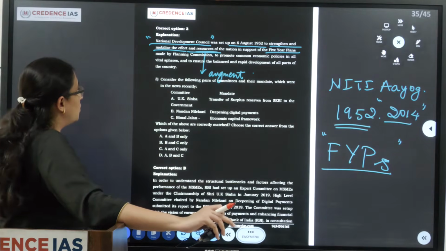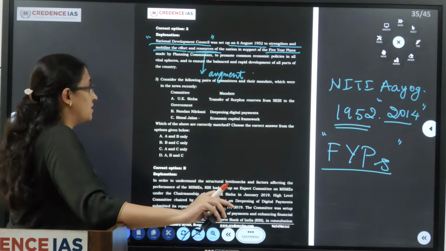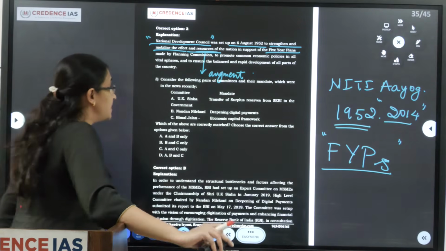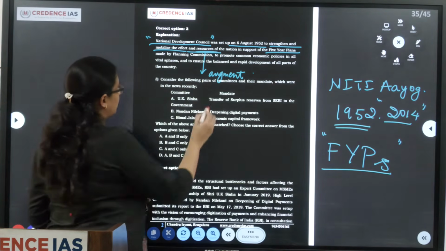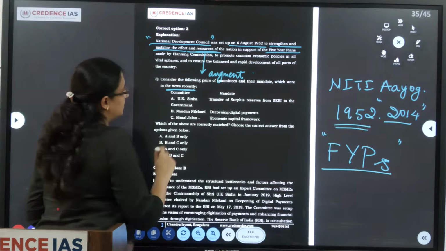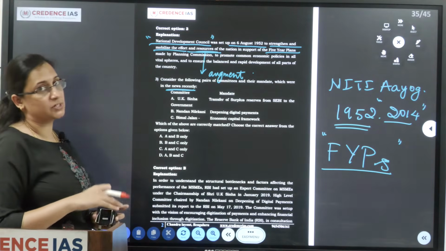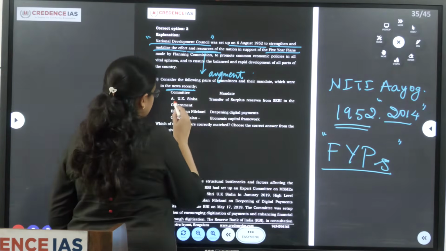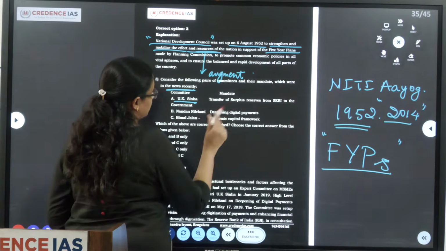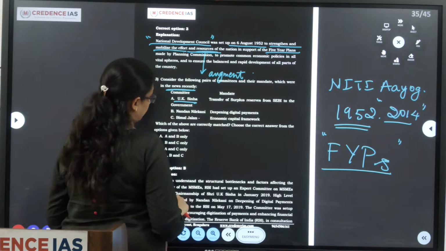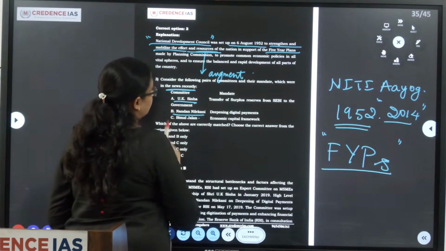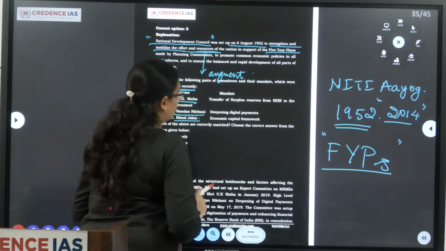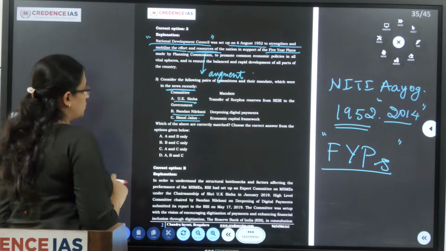Next, consider the following pairs of committees. Once again, the committees and their mandate, why they were set up, which were in news recently. So in the 2020 paper, it was in news recently. It is more of a current affairs related question rather than a polity question. UK Sinha, transfer of surplus reserves from SEBI to the government. Nandan Nilekani, deepening of digital payments. Bimal Jalan, economic capital framework. So out of this,